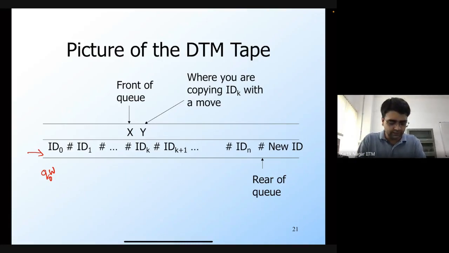And then from that initial configuration, new configurations would have resulted. All of those configurations are stored on this track. ID1 is another configuration, and so on. And this hash is a special symbol that's not part of the input alphabet, and it is used in order to demarcate the different configurations.